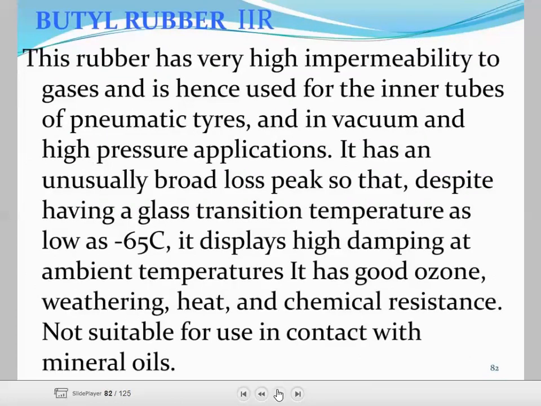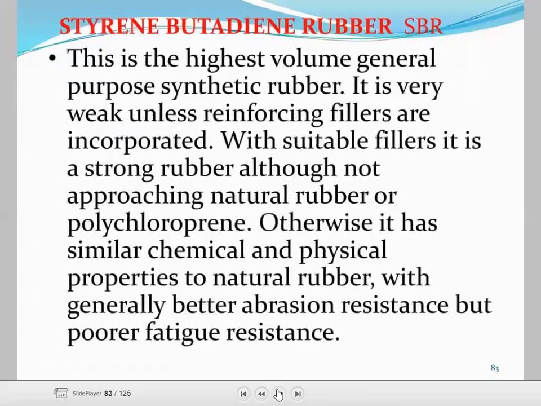It has an unusually broad loss peak so that it dissipates energy near its glass transition temperature. Next one is styrene butadiene rubber. This is the highest volume general purpose synthetic rubber. It is very weak unless reinforcing fillers are incorporated. With suitable filler, it is a strong rubber although not approaching natural rubber or polychloroprene. Otherwise, it has similar chemical and physical properties to natural rubber with generally better abrasion resistance but poor fatigue resistance.